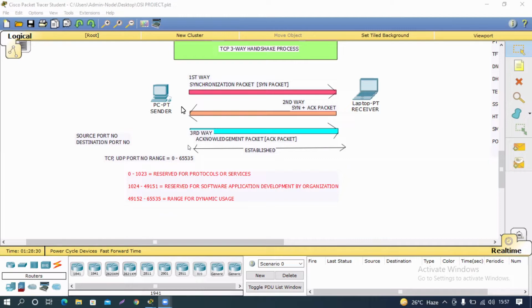The physical layer involves the physical equipment that transfers data.